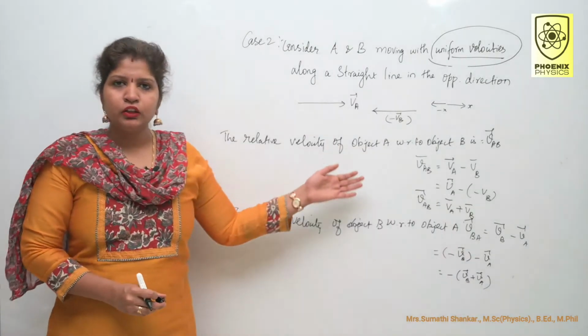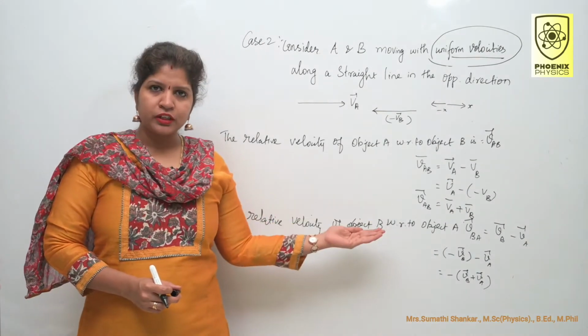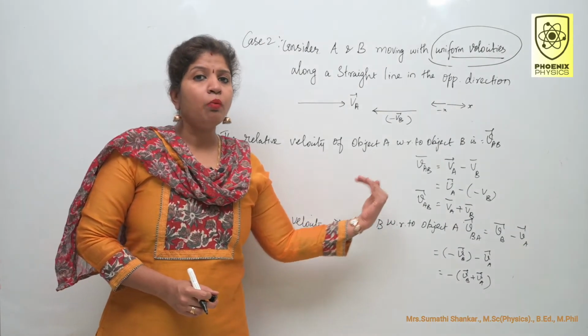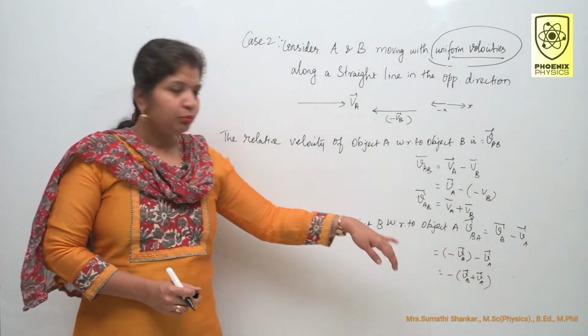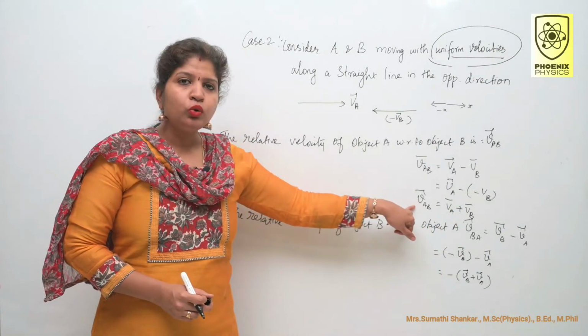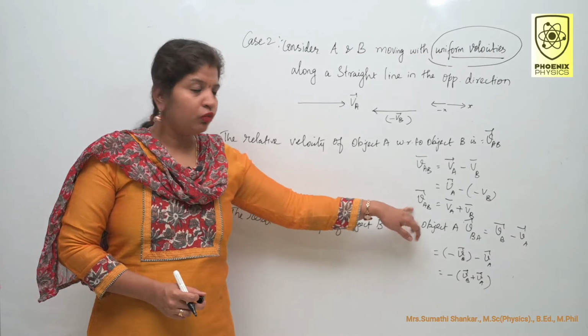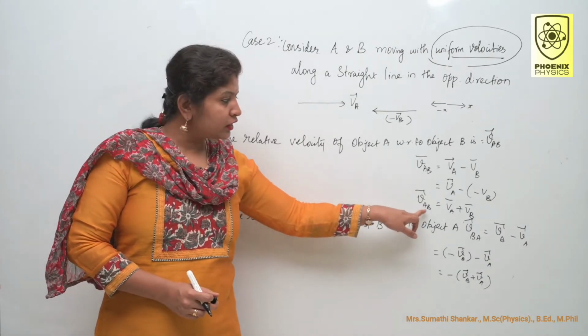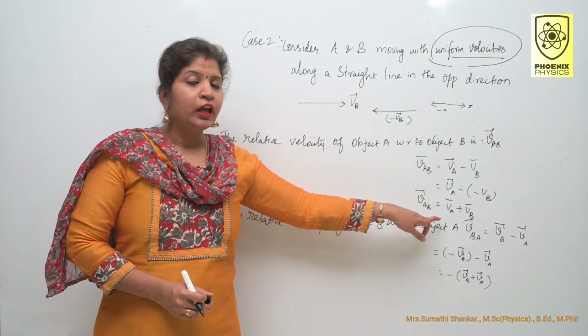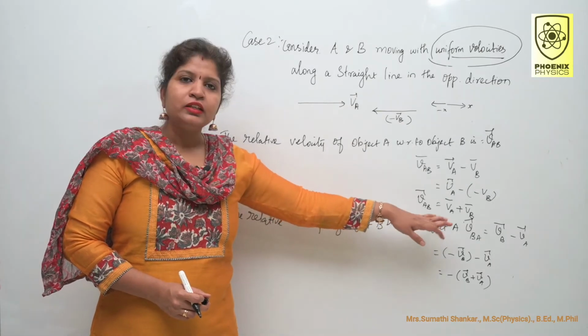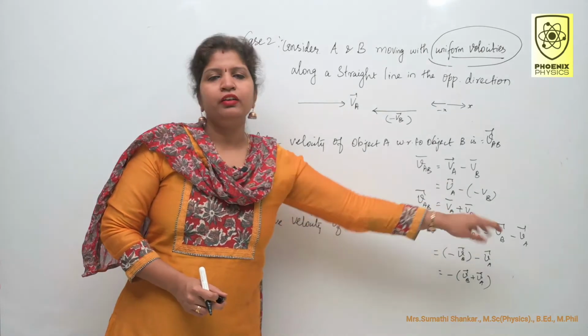So what is the conclusion here? If the objects move in the opposite direction, the magnitude of relative velocity of one object with respect to another is equal to the sum of the magnitudes of their velocities.